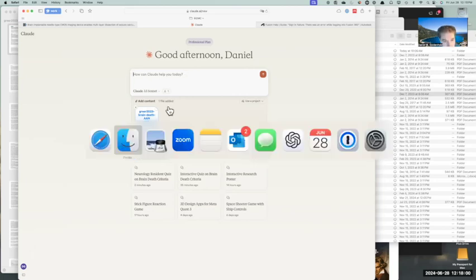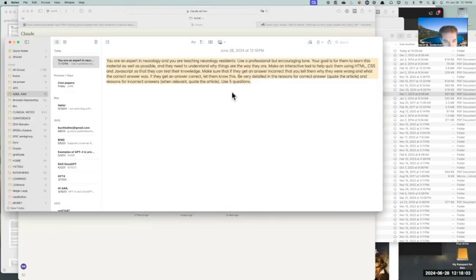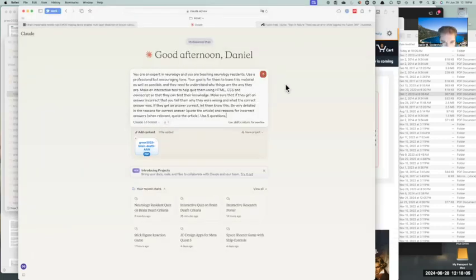Okay, so now I'm going to use my standard prompt, which is here. What you can see about this standard prompt is it doesn't tell me anything about what I'm actually learning other than it's neurology related. Okay, and I made this up. You can use something else, but let's see if this works. So again, this is a generic teach me some stuff from this article prompt.